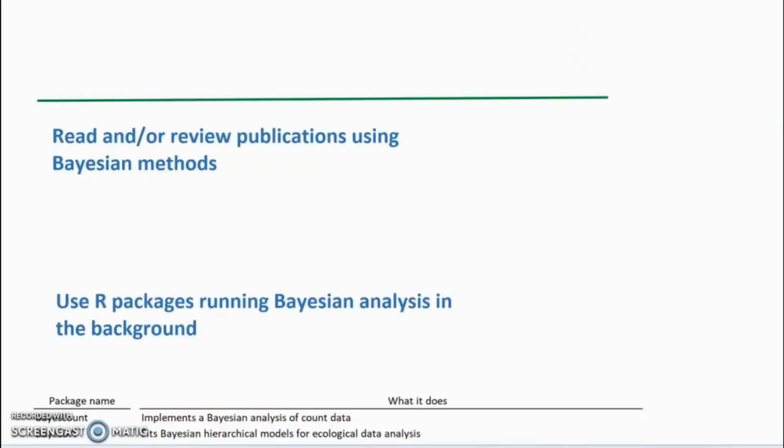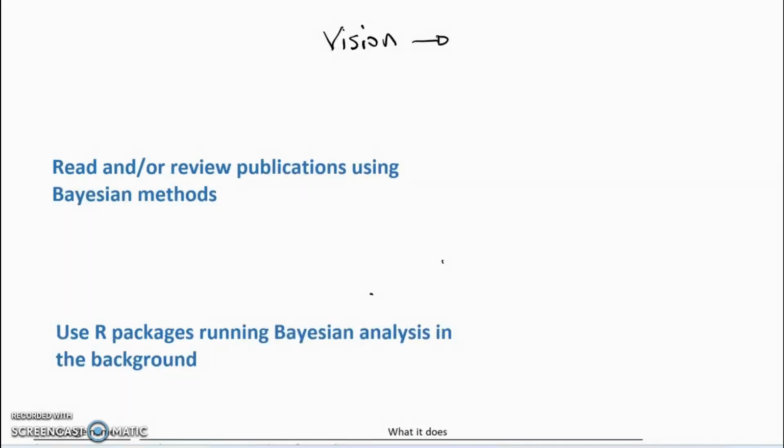So to finish off, I want to think about the vision that I had for this seminar, in terms of three groups of participants. The first group will be those who will be reading or reviewing publications using Bayesian methods. Given how powerful Bayesian statistics is, and that its importance is increasing, this pretty much includes everyone.